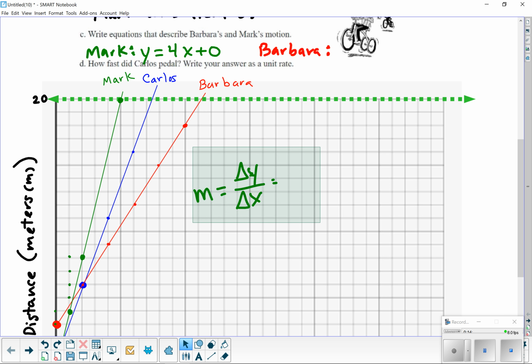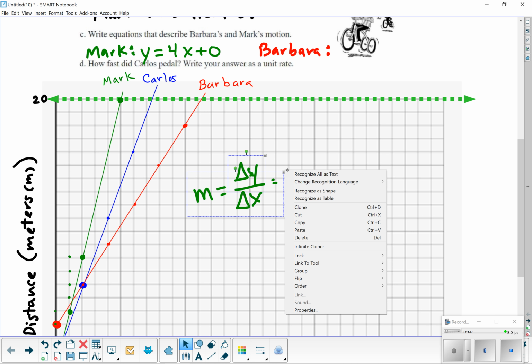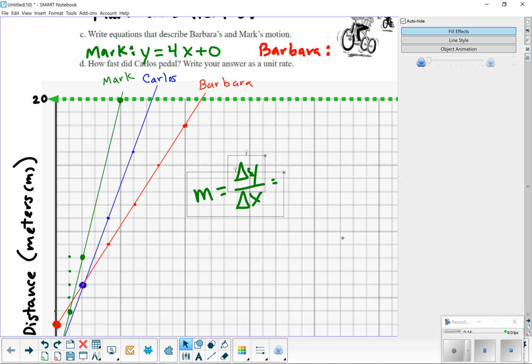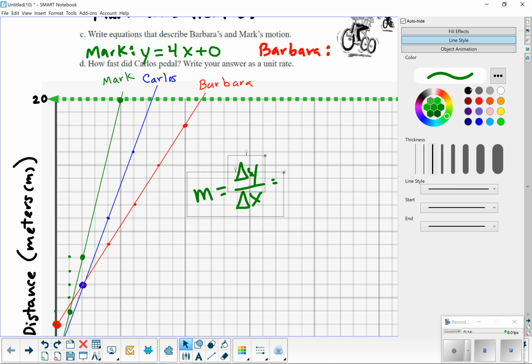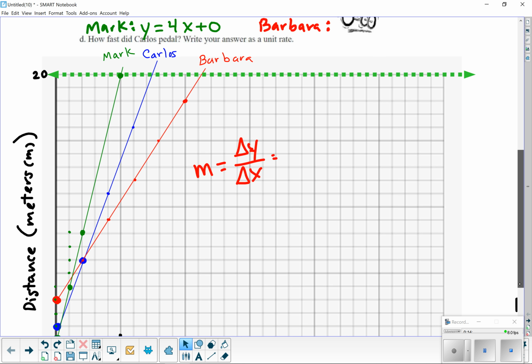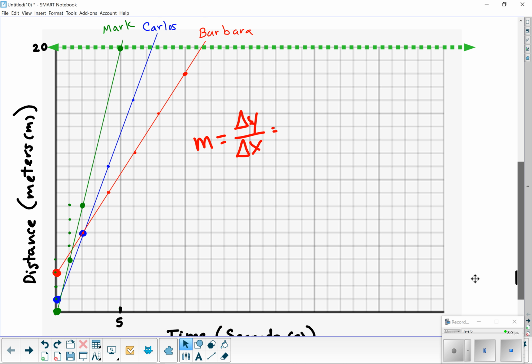Why write it again? So Barbara, what number did she start at? She starts at 1, 2, 3. So Barbara starts at 3, right? So when we write the equation for Barbara, y equals something, but it'll be plus 3.